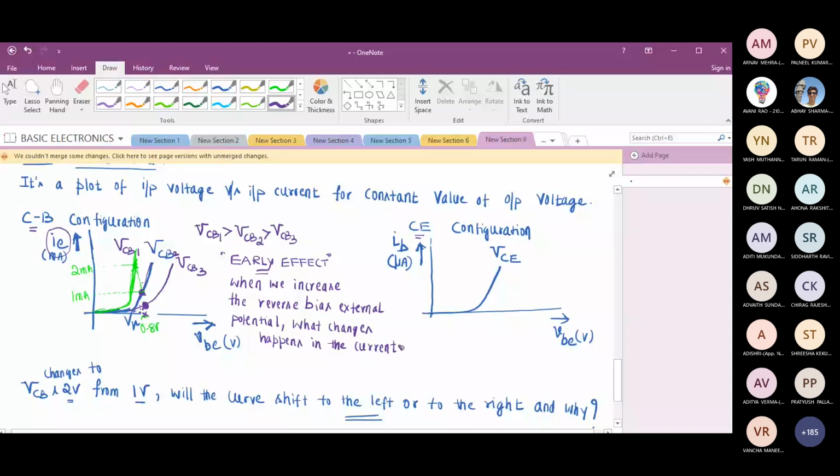When I say current, there are three currents. So I will write currents variation. So what are the currents? IE, IC and IB. Is this clear? Yes, sir. So what is happening?